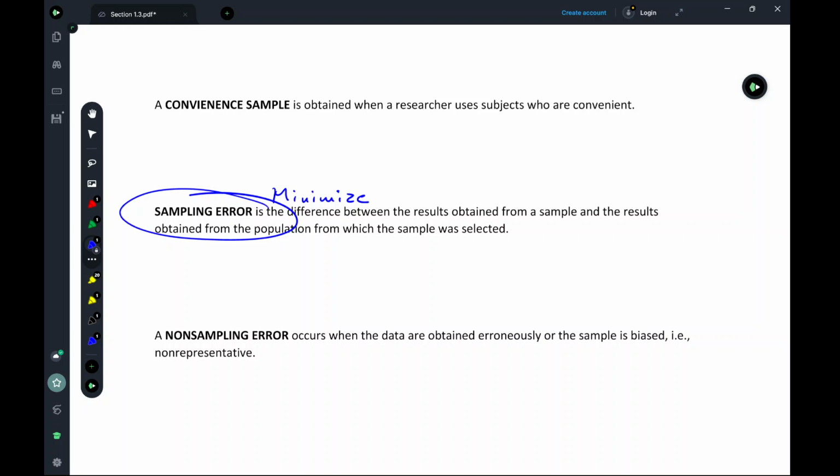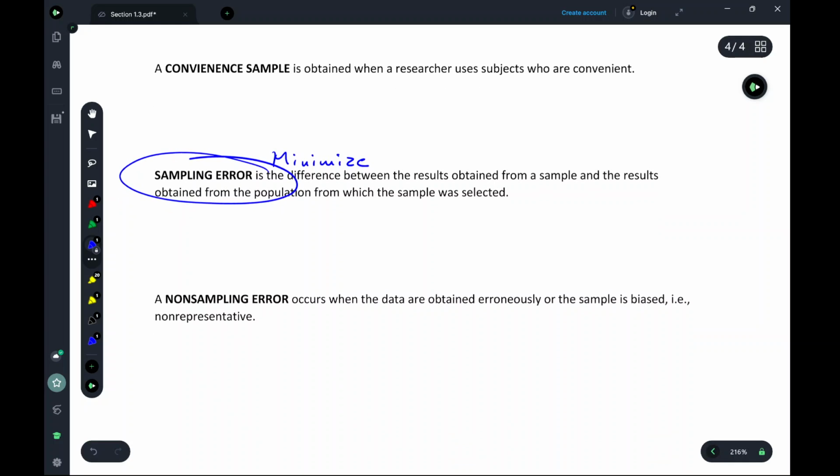Lastly, this concept of non-sampling error. It occurs when the data are obtained erroneously, or the sample is biased, i.e. non-representative. Non-sampling error here is connected with convenience sampling.